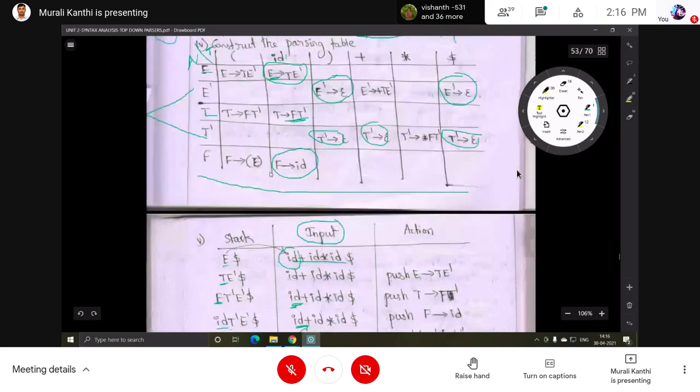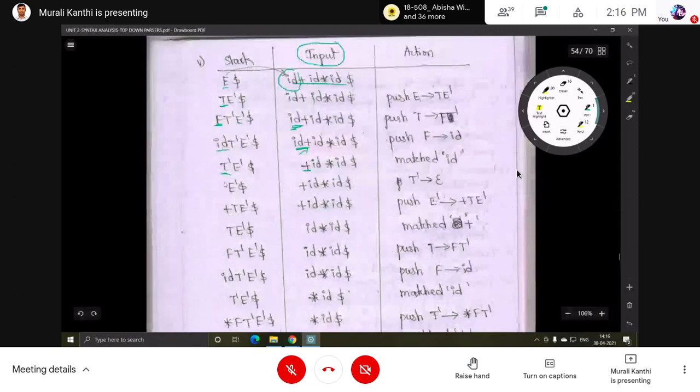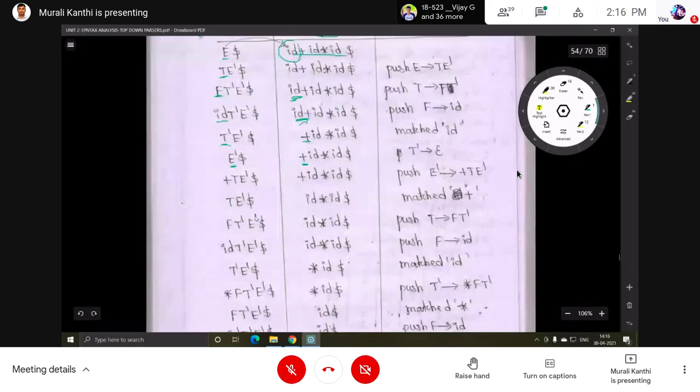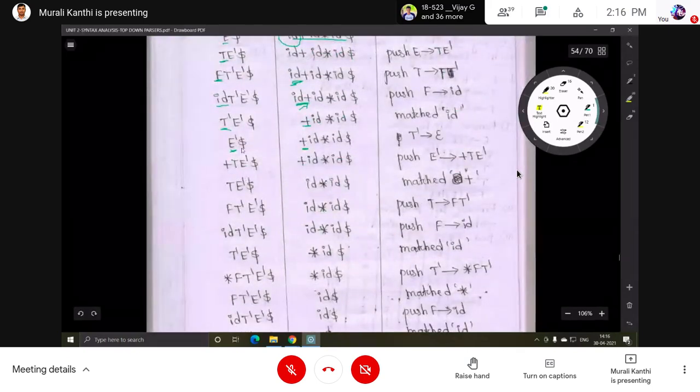T dash, plus: what is the entry in the table? Epsilon. Push epsilon in place of T dash. Epsilon is nothing, the null symbol. After that, E dash is on top. E dash, plus: what is there? Plus T dash. Push plus T dash in place of E dash.